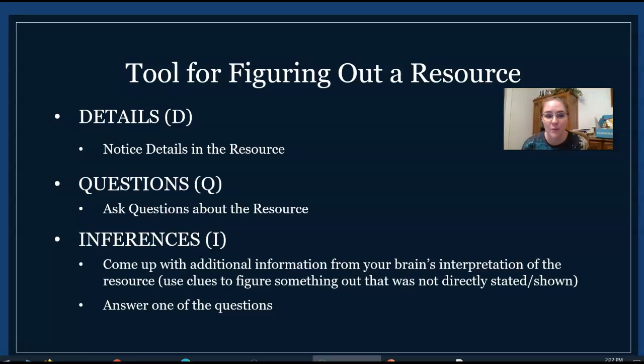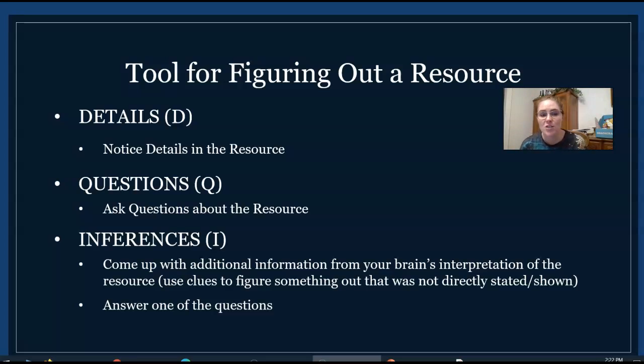So if you're looking at a text message and you're going to find details in it, you would just be looking at what the text message says. Not really figuring out why somebody sent it, but you're just looking at it. So let's say you get a text message and it is all in caps and it says, "You better get home right now. Your curfew was 2 hours ago!" Exclamation point. That's the details.